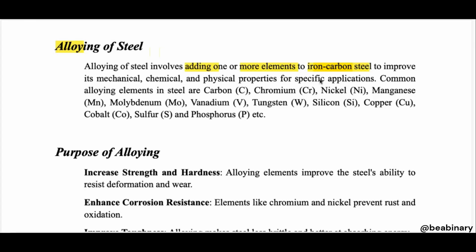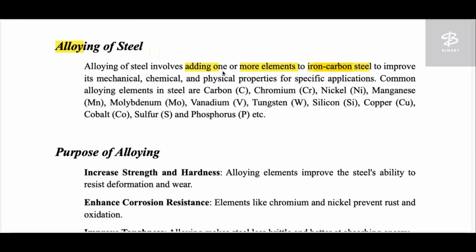So if the carbon percentage in the iron is less than 2%, it is known as steel, and the maximum solubility of carbon in iron is limited to 6.67%.